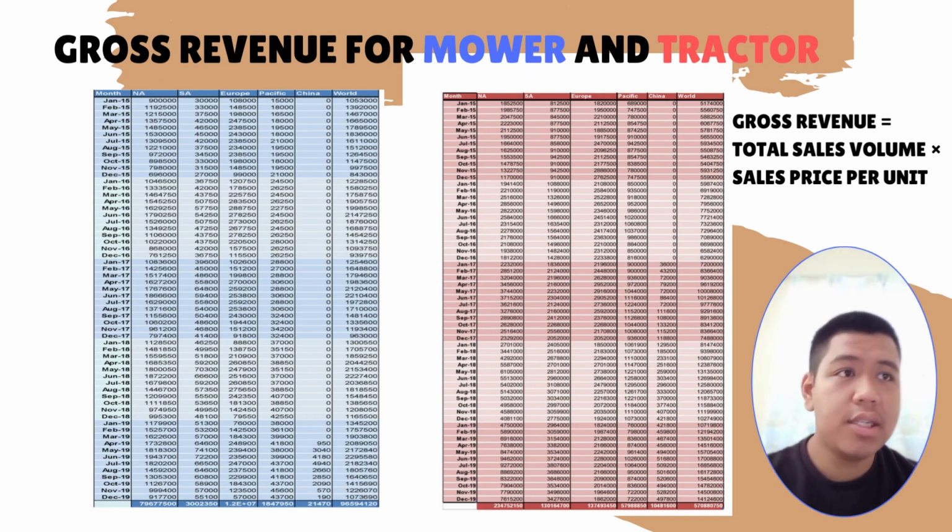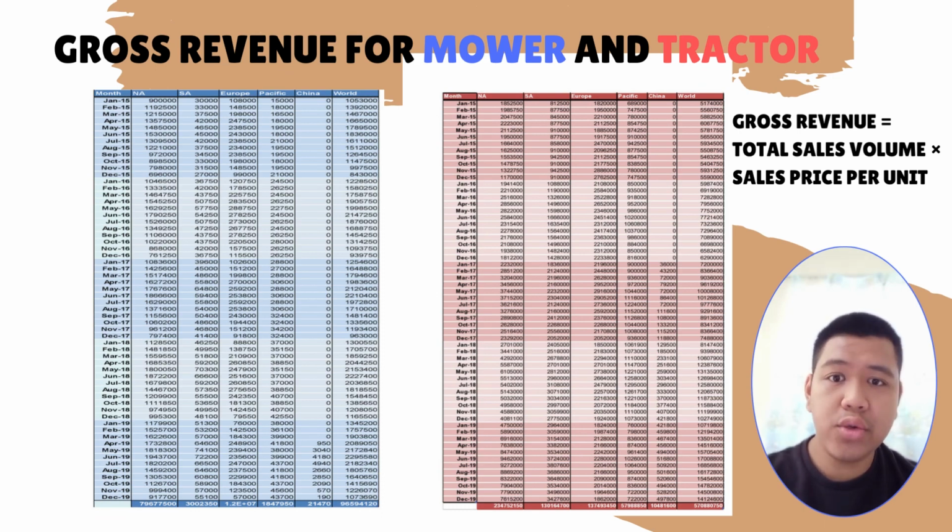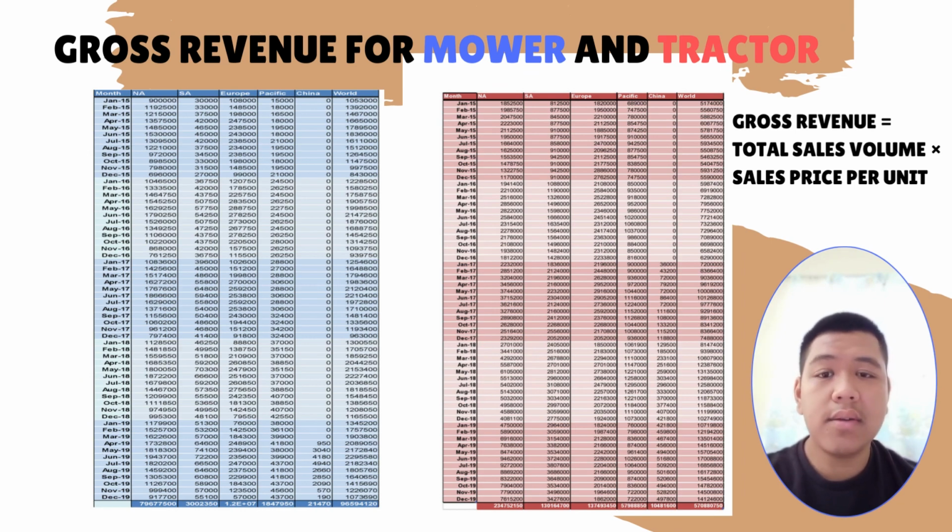And from this calculation that I have done, we can find that the tractor sales total gross revenue is higher than that of the mower sales total gross revenue over the span of 5 years. And for the tractor gross revenue, you can see that the highest sales recorded are in June of 2019 with the gross revenue worldwide of 17,008,800 in value. And the region that contributed the most is North America with a total gross revenue of 9,460,000 in June 2019 also.